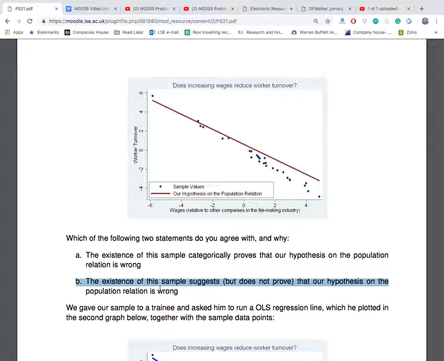Keep in mind that it suggests but does not prove that our hypothesis on the population relationship is wrong. Here's where students get confused. They think of this downward sloping line. They look at the sample and say, but look, we said that higher wages should mean lower turnover. Isn't that what the graph is telling us? So shouldn't I have changed this statement to say the sample suggests but doesn't prove that our hypothesis is right?